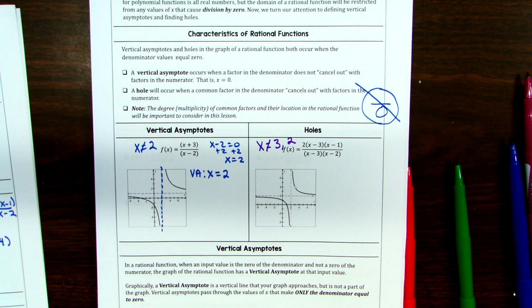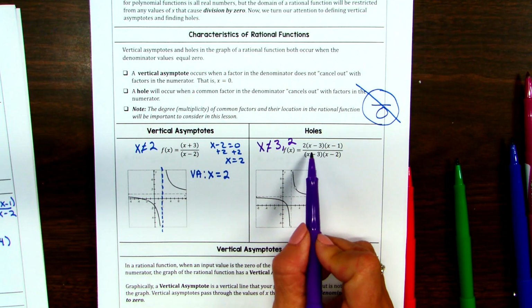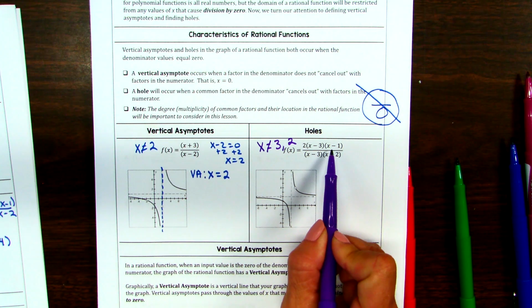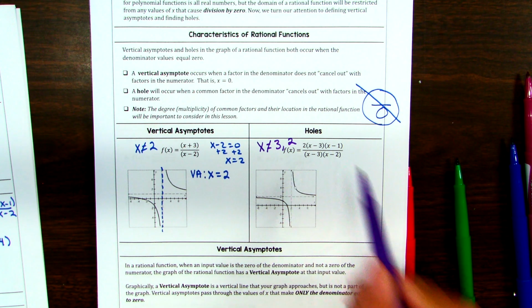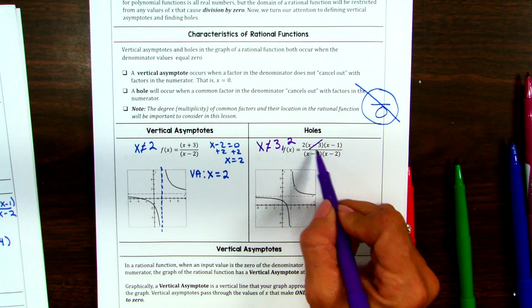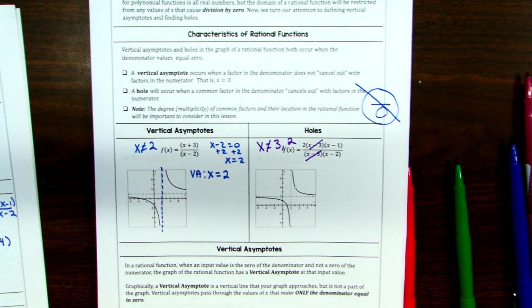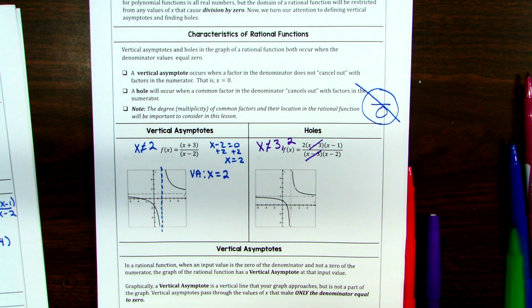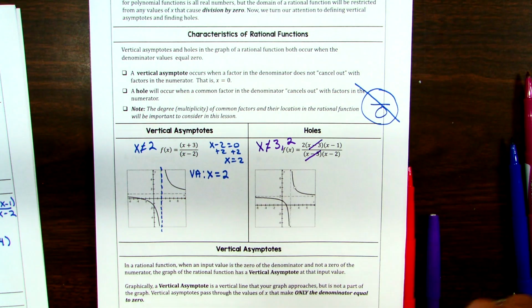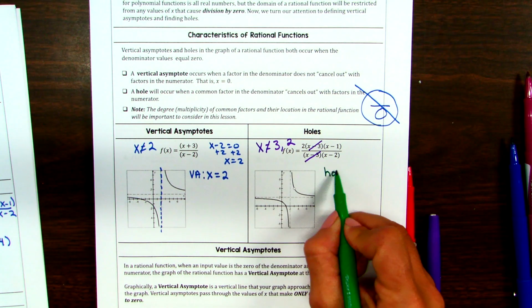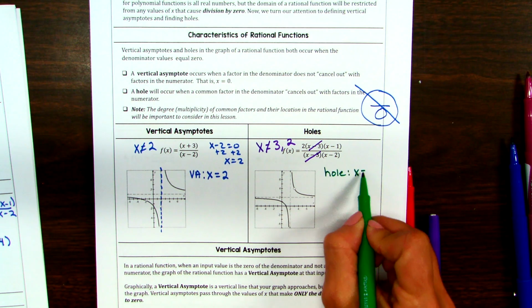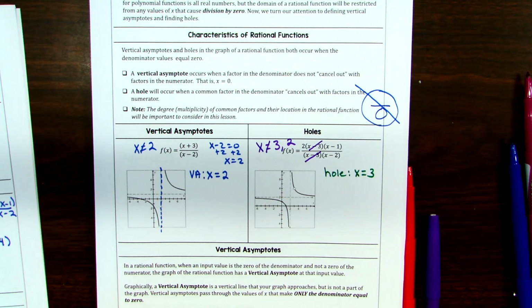What we learned yesterday is going to kind of contradict what I'm about to tell you. Remember what I said yesterday: if you're in the numerator, you're a 0. We would have a 0 at 3 and a 0 at 1. But if we have common factors on the top and the bottom, in other words, if my 0 on top gets canceled with the denominator, it's no longer a 0. It's a hole, or a VA. In this case, we would have a hole at x equals 3.